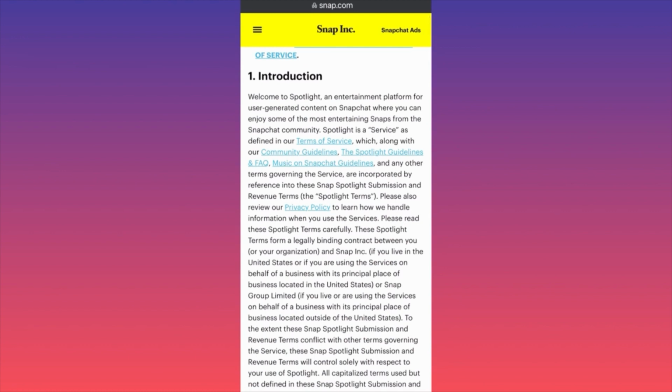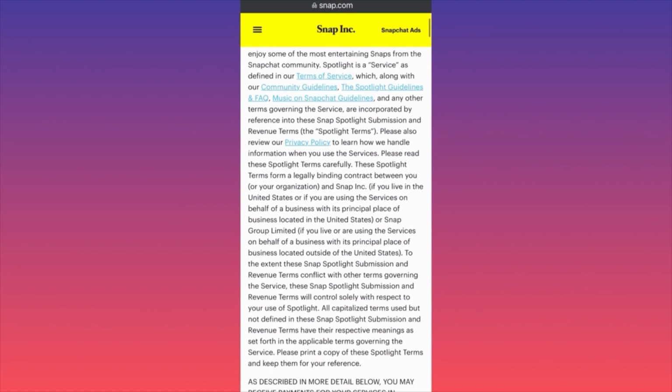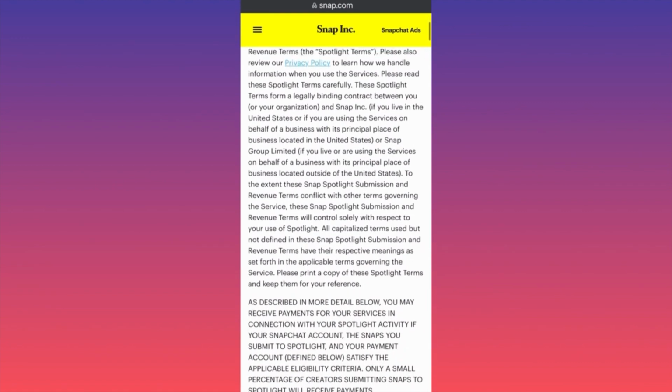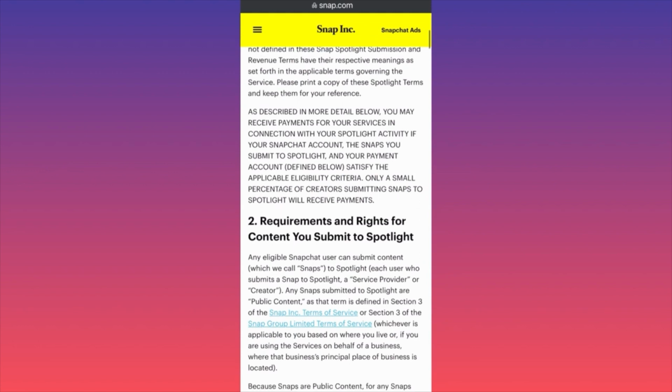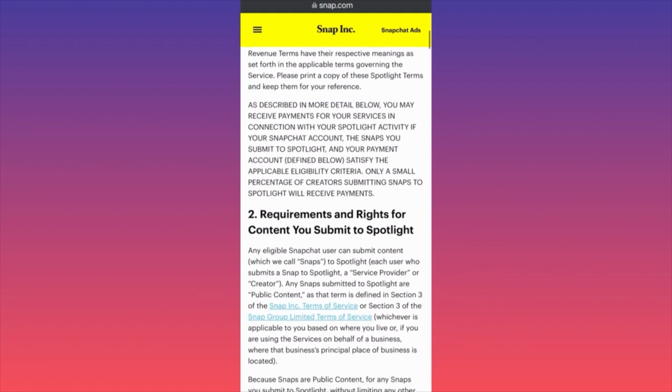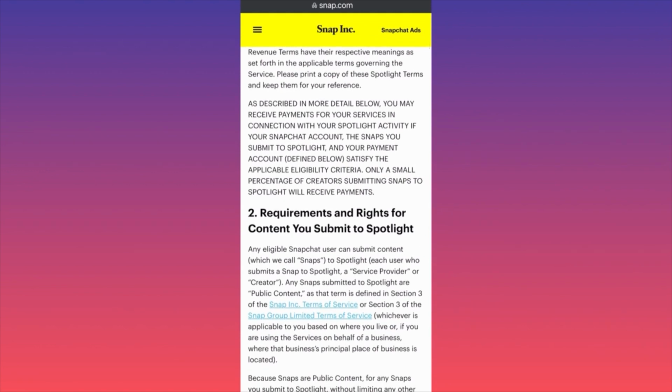Okay, we know that. Scroll down. Please also review privacy policy. Okay, as described in more detail below, you may receive payments for your services in connection with your Spotlight activity if your Snapchat account, the snaps you submit to Spotlight, and your payment accounts defined below satisfy the eligibility criteria. Only a small percentage of creators submitting snaps to Spotlight will receive payments. Guys, things are getting serious over here.